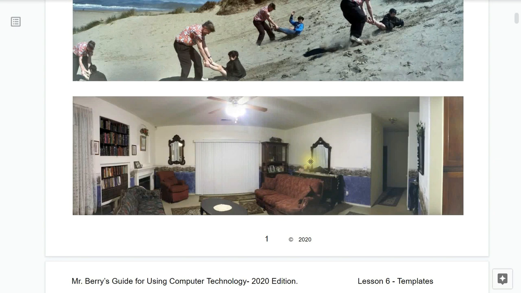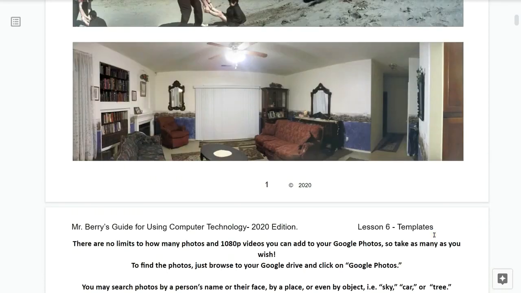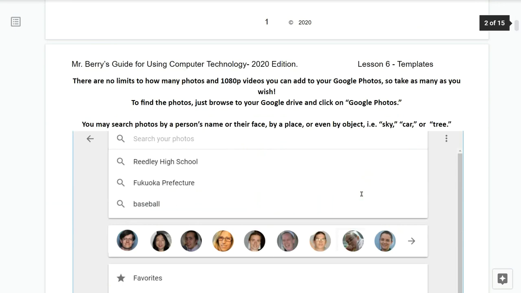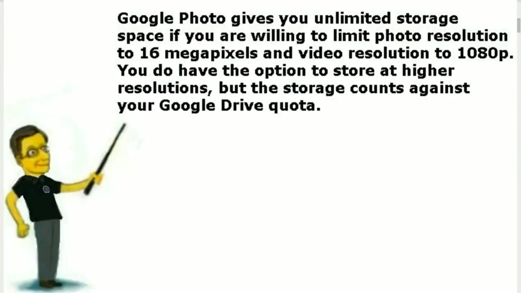So this took about 13 or so images, but look how beautiful it is. You don't even see where one photo ends and another photo begins. It all looks like one large image. Even the detail in the sofas, the couch over here, and in the blinds, everything just looks perfect. There are no limits to how many photos and 1080p videos you can add to your Google Photos, so take as many as you wish.